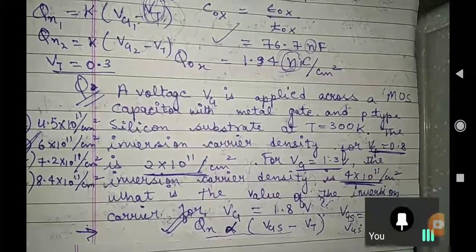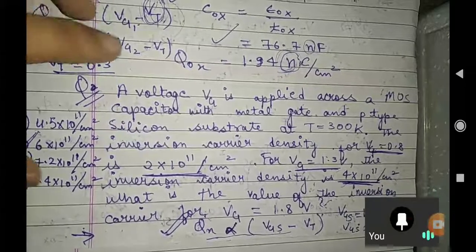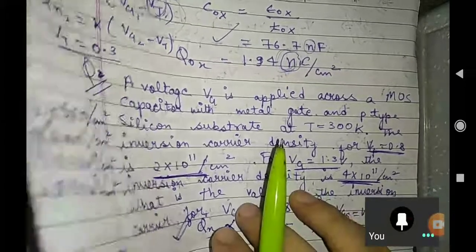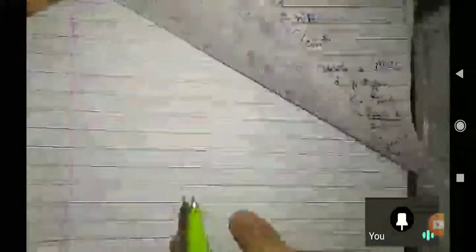I'm waiting for one more answer, or should I solve it? If people find this difficult, no problem. I will solve it for you.